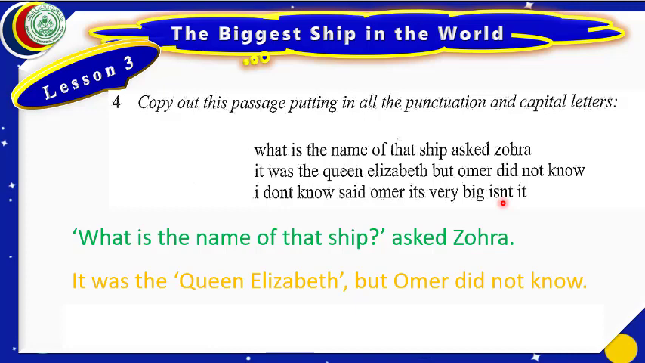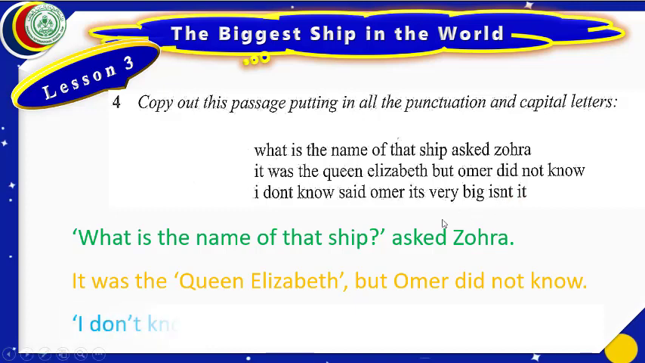Isn't. This isn't is short form of is not. That is why after N we shall put here apostrophe. At the end there will be a question mark because this is written here, isn't it? Isn't it is a question. This is a short question. We call it tag question also.